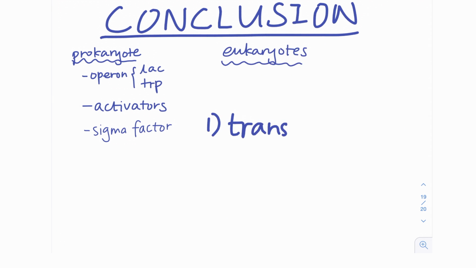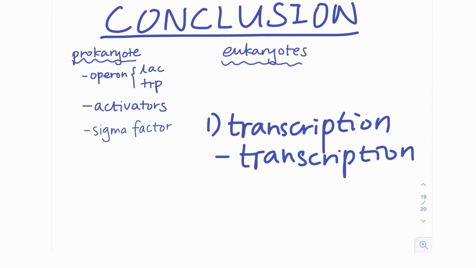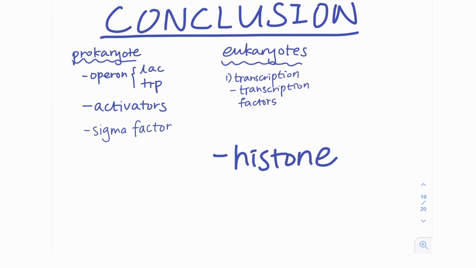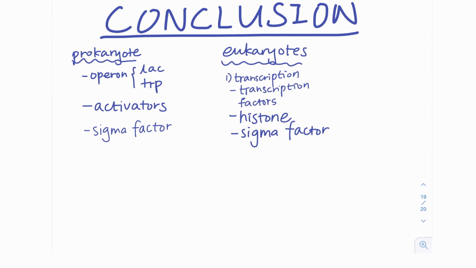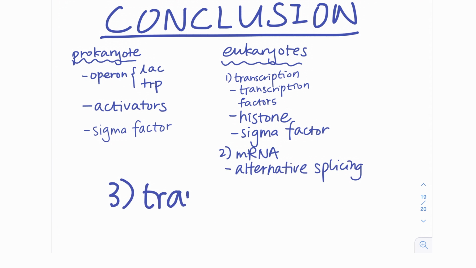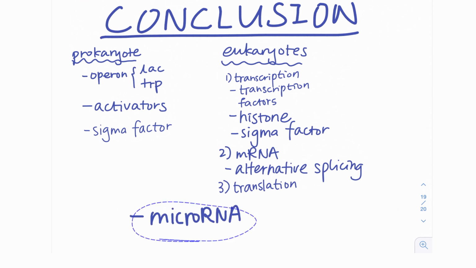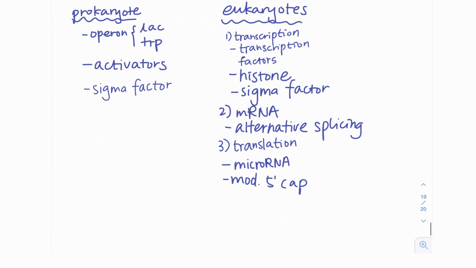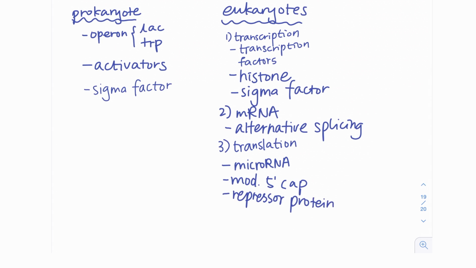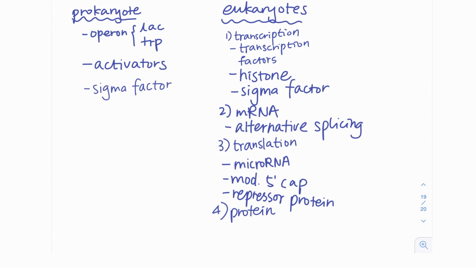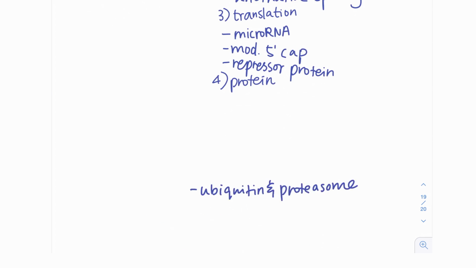For eukaryotes, the transcriptional level includes regulation of transcription factors, histone acetylation, phosphorylation, and methylation. Alternative splicing regulates the final form of mRNA. Alteration of 5' caps, microRNA, and repressor proteins regulates translation. And finally, proteasomes and ubiquitin together regulate the time a protein stays in the cell.